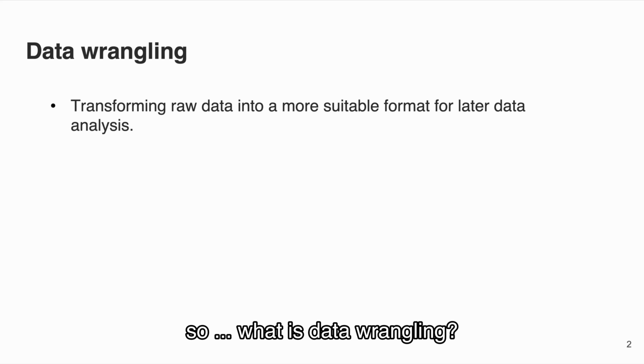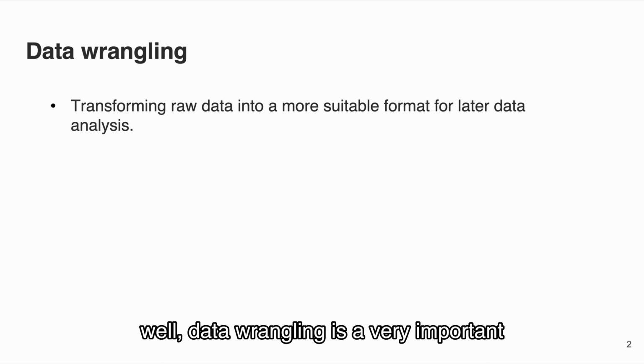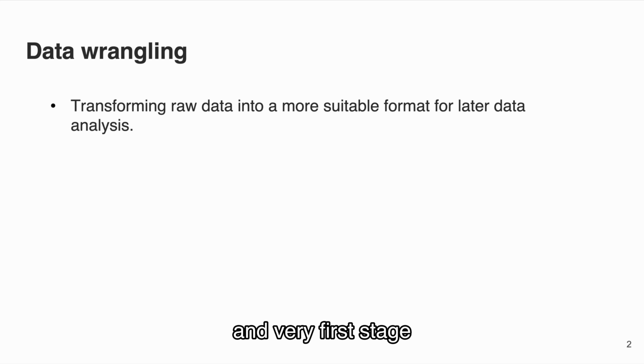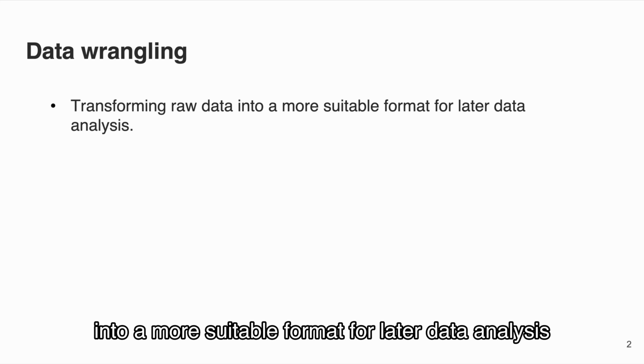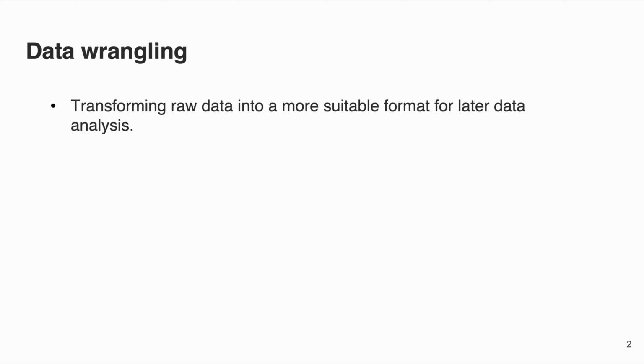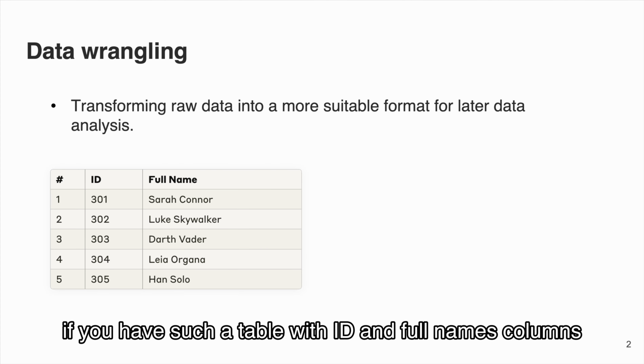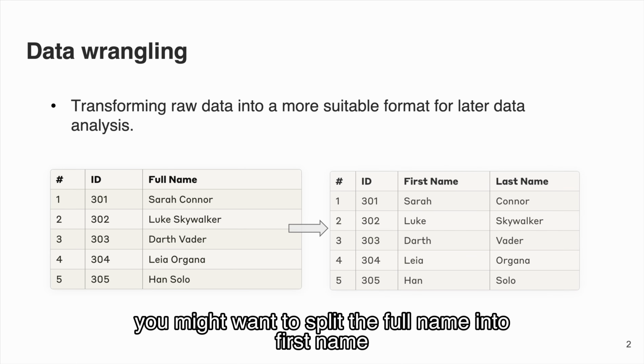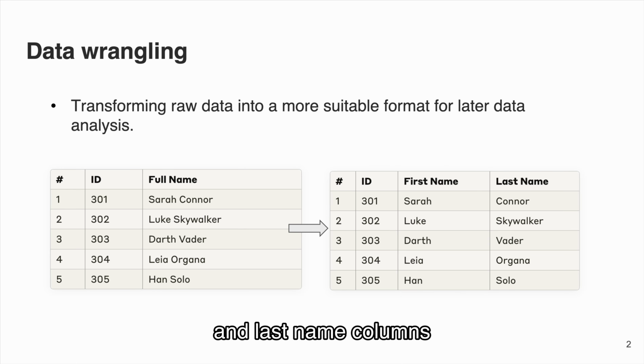So, what is data wrangling? Well, data wrangling is a very important and very first stage in the data science pipeline. It transforms the raw data into a more suitable format for later data analysis. For example, if you have such a table with ID and full names columns, you might want to split the full name into first name and last name columns.